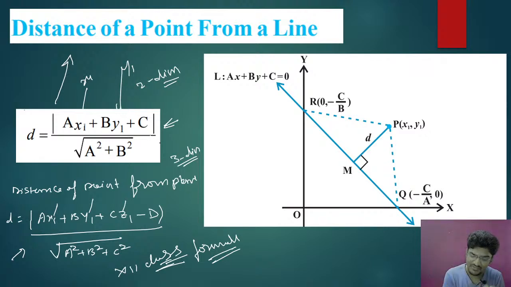Now the same formula in the 12th standard, we write as mod of ax1 plus by1 plus cz1 minus d divided by root of a square plus b square plus c square. See here, this formula is of 11th class and this formula is of 12th class. Looking at this, you can feel how these concepts are going to have an impact on 12th class. I am explaining this much for one reason: without foundation, don't enter the 12th class. So please go through the foundation courses. That is very, very important.